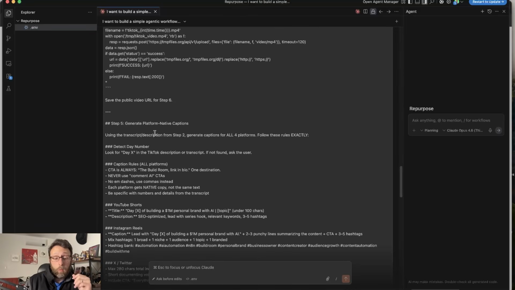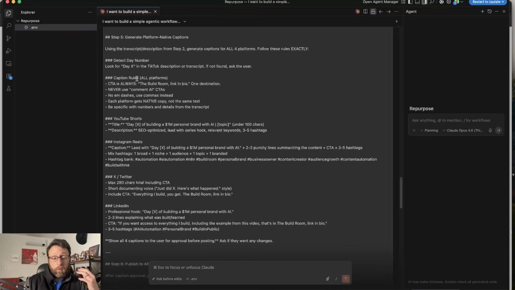And then here are the rules about generating platform-native captions. What's pretty incredible about this is you can see it says the CTA is always the build room, link in bio. I don't have any of that information in here, but because I've been talking with Claude Code before, it has a memory of our past conversations, so it actually knows what I want it to do. I actually didn't know it did that, which I think is pretty sweet.